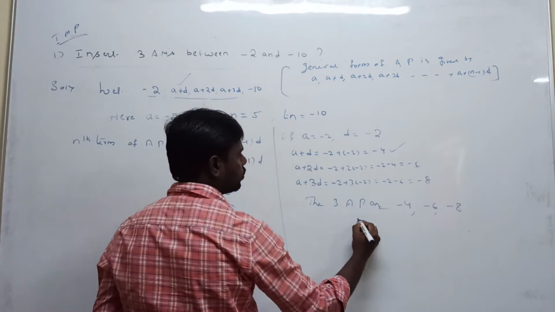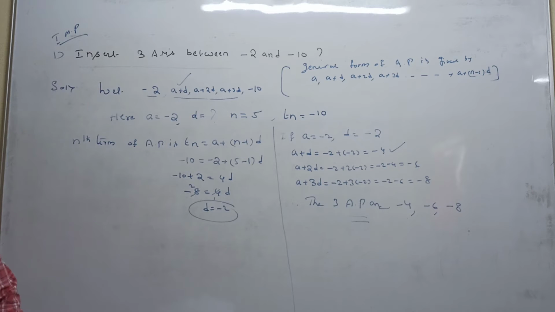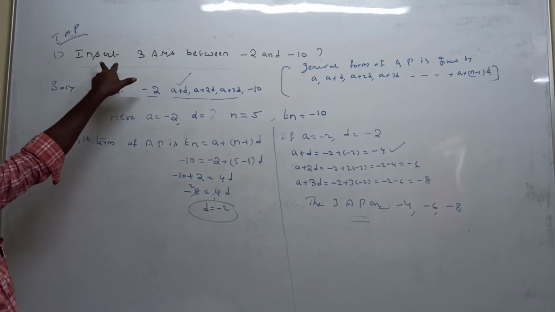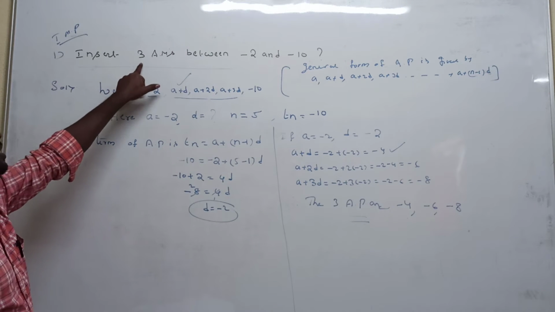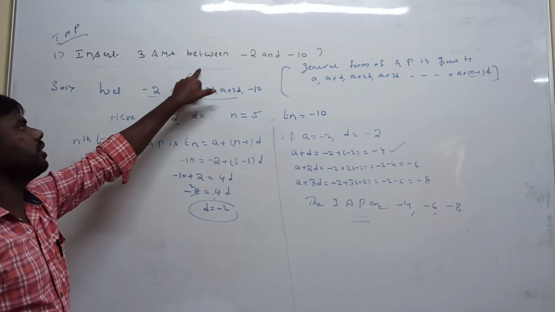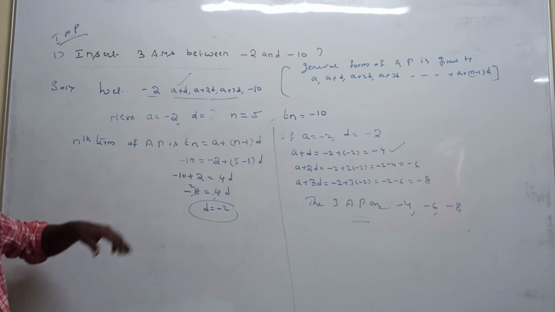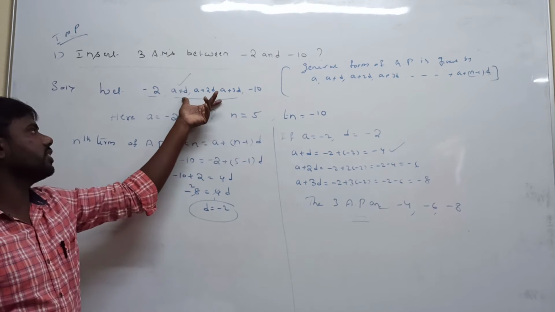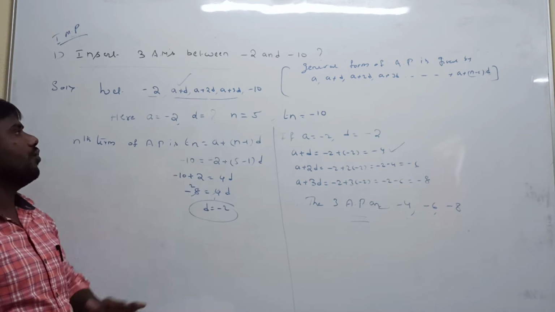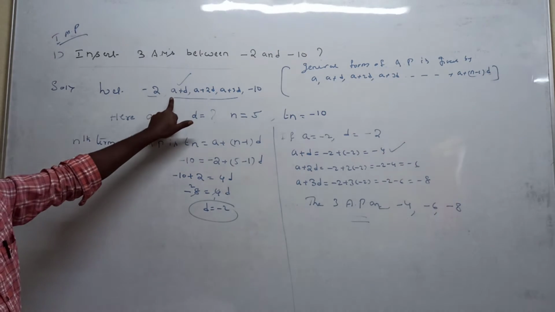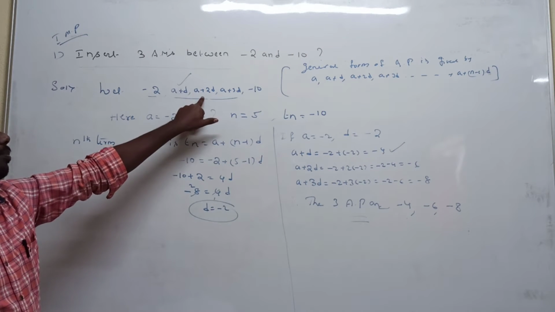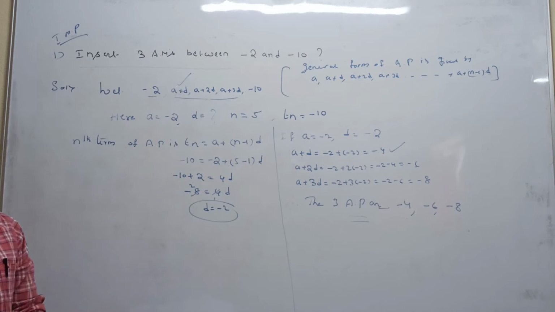This is the solution. Once again, what are they asking? Insert three arithmetic means between minus 2 and minus 10, meaning in between we can insert three elements. We are assuming the second term is a plus d, third term is a plus 2d, fourth term is a plus 3d.